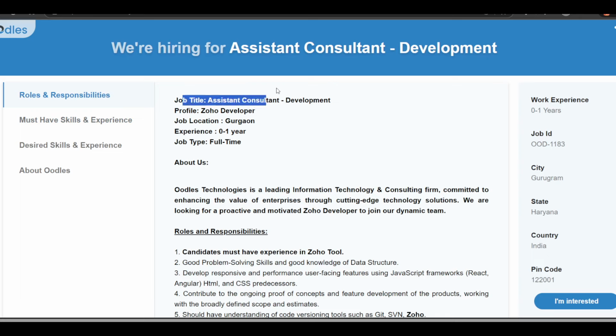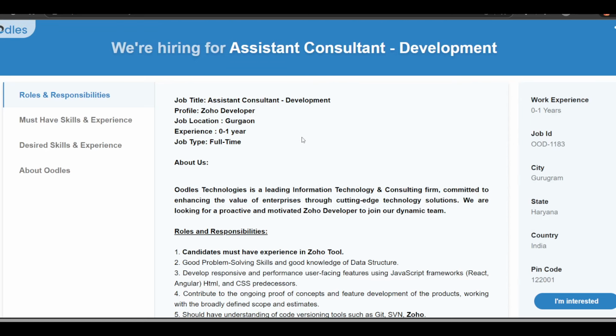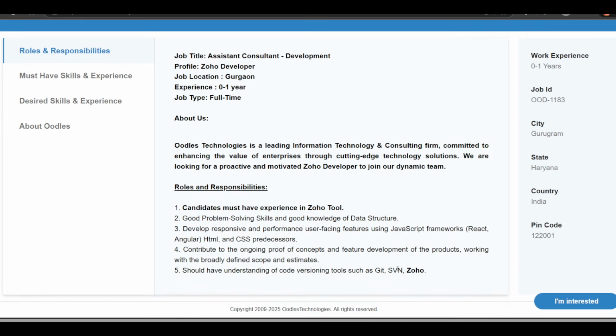So recently they have opened the hiring opportunity. From this opportunity also, they are sending the test mails. Many candidates got the test mail from this one, which is assistant consultant development for Gurgaon. They posted this opportunity 4 days before, and today some candidates got the mail from Oodles for assistant consultant development. The pay package is 3 LPA. The profile is Joho developer. All the requirements you can see here.